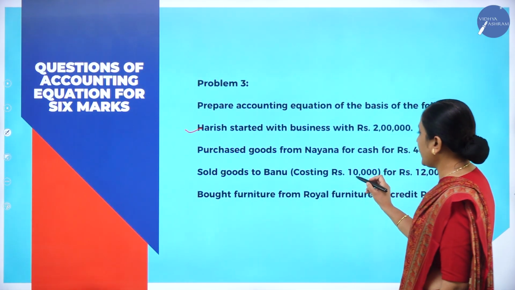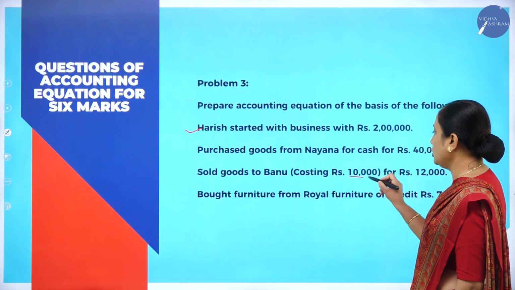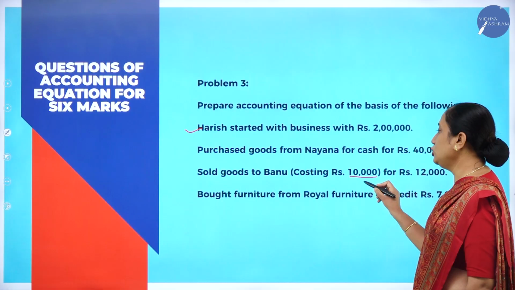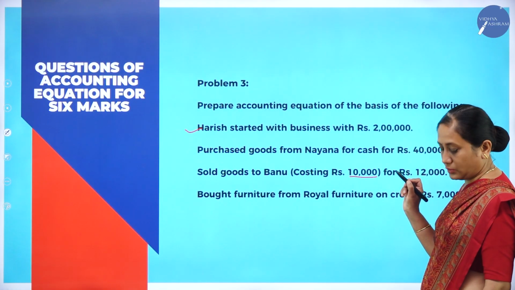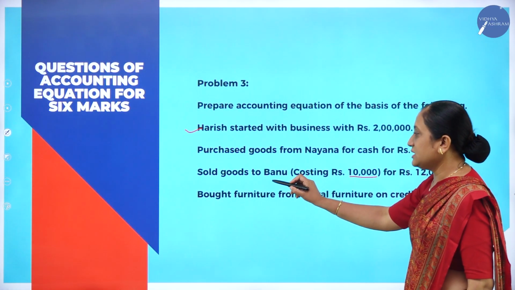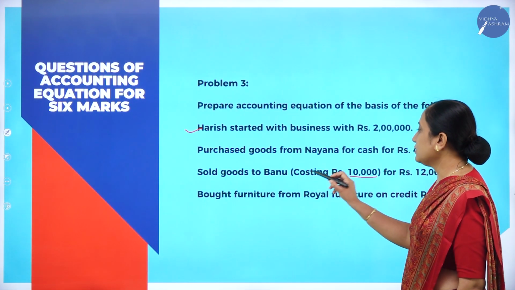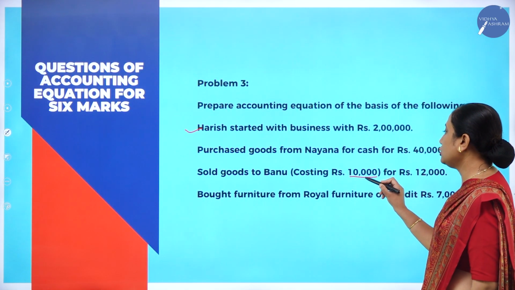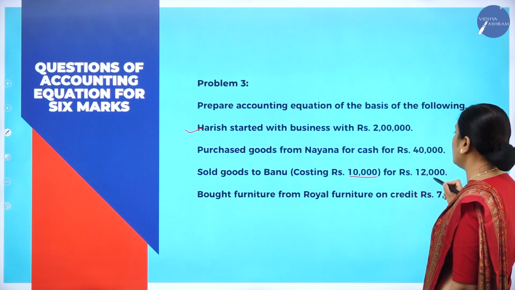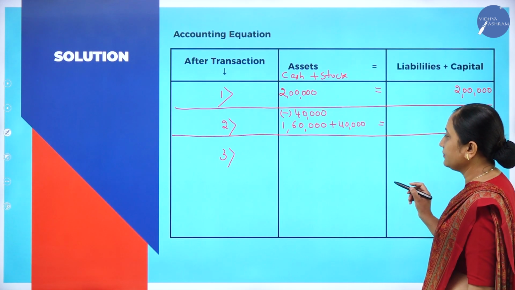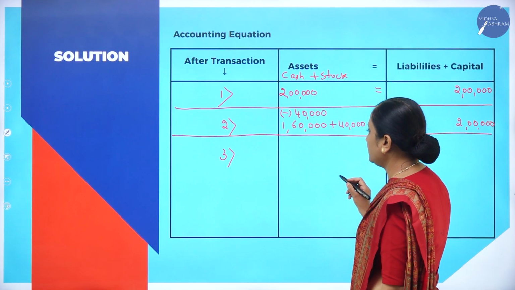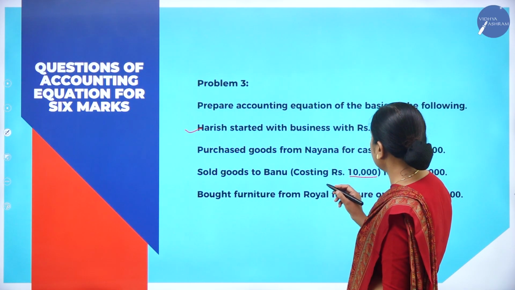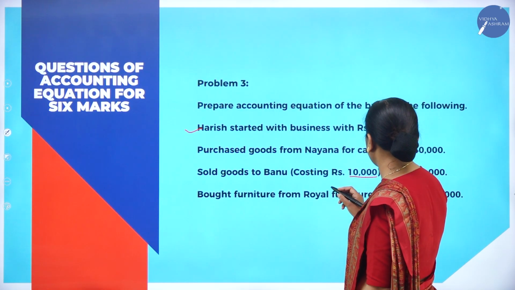Okay, what is actually the value of stock? The value of the stock is 10,000. The 10,000 value of stock has been sold for 12,000. Business is selling goods to Banu. The value of the goods is 10,000. 10,000 worth of stock has been sold for 12,000. Clear? What they have done? They have sold goods to Banu costing rupees 10,000 for rupees 12,000.